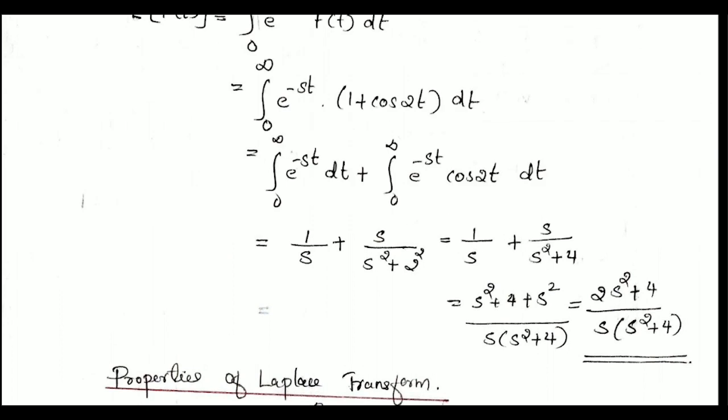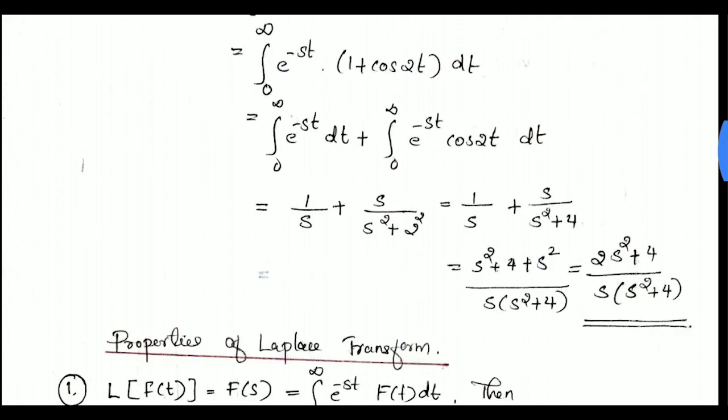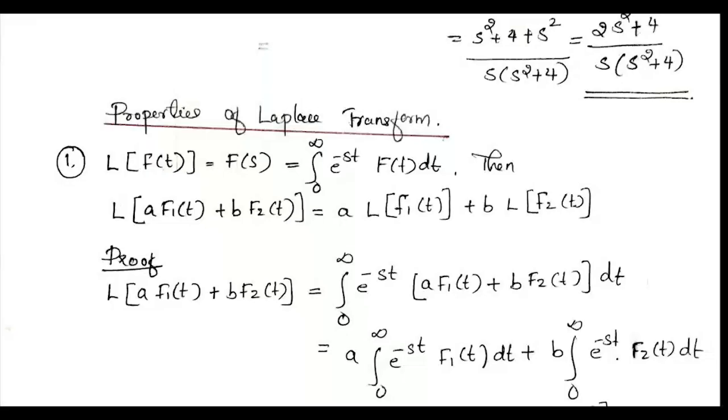In this problem, the question is Laplace transform of cos 2t. So we get s divided by s square plus 2 square. Substituting and simplifying, we get (2s square plus 4) divided by s into (s square plus 4). Then the properties of Laplace transform.